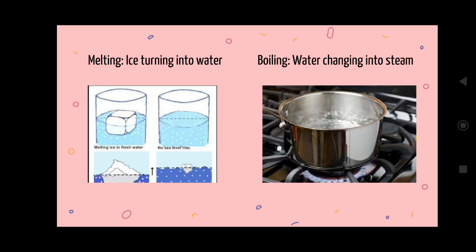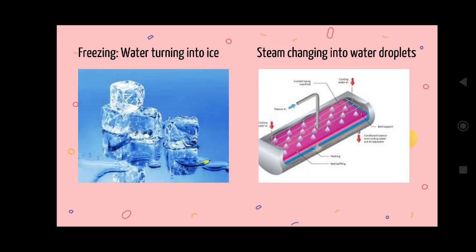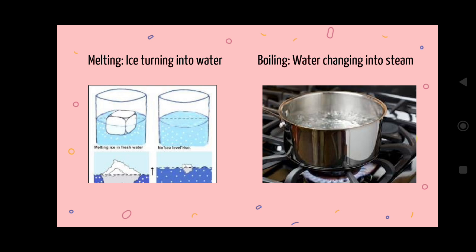Suppose I take ice which is turned into water. Take an ice cube from the fridge and keep it at normal temperature, in the room. What will happen? It will start melting and convert into water. Again, take this glass of water and keep it in the deep fridge. What will I get? I will get ice cubes again.